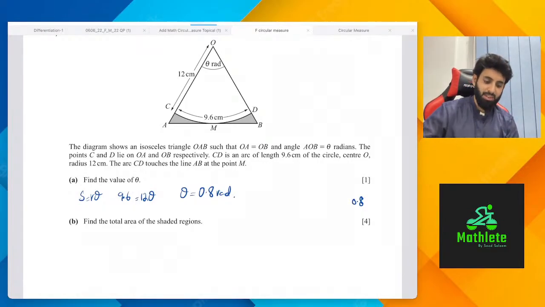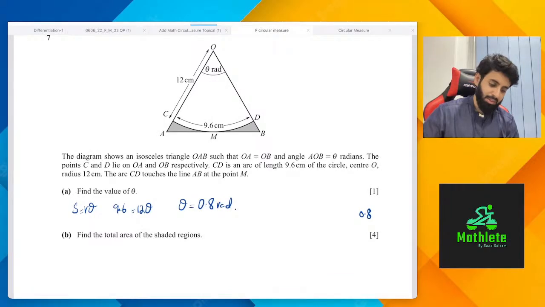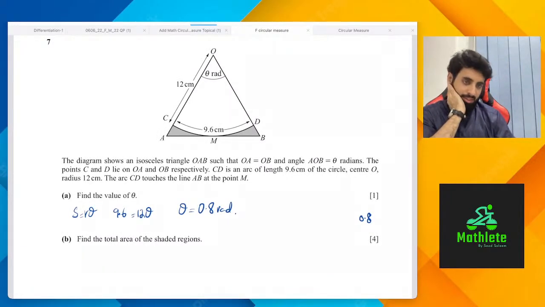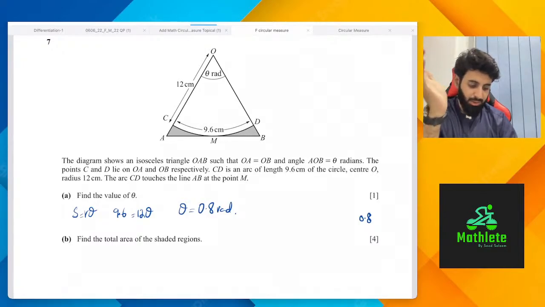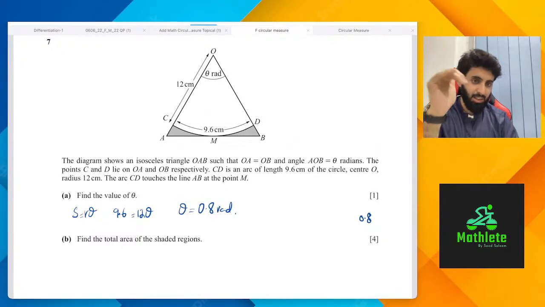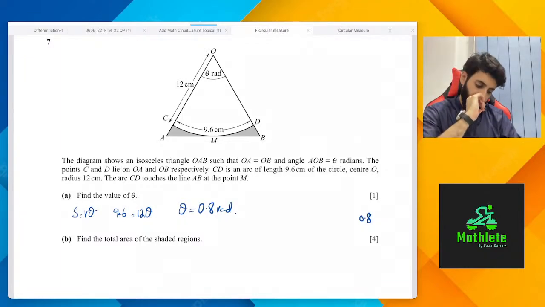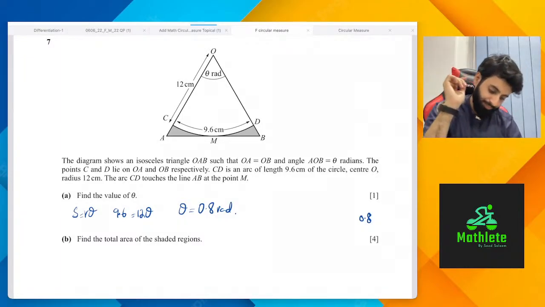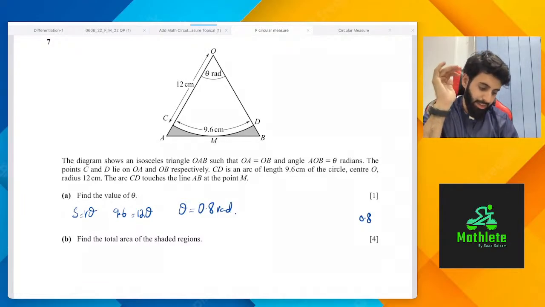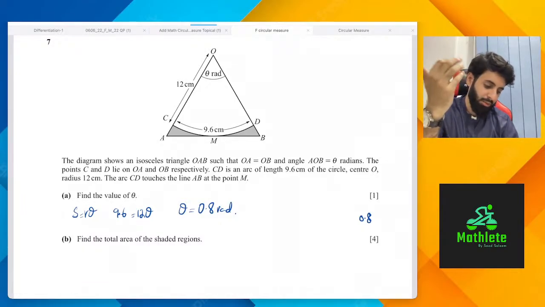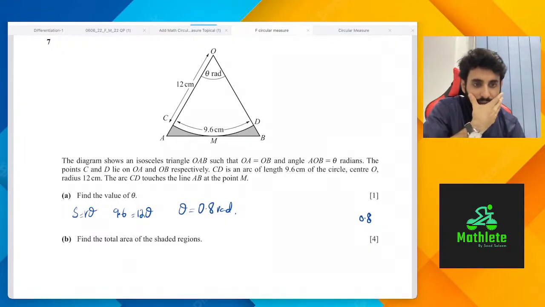Now, there is a catch in this question. Tell me, to find the area of the triangle, first of all, it's not area of sector minus triangle. I want you guys to make that correction. It's area of triangle minus area of sector. Second of all, how will I find out OA and how will I find out OB? So calculate.